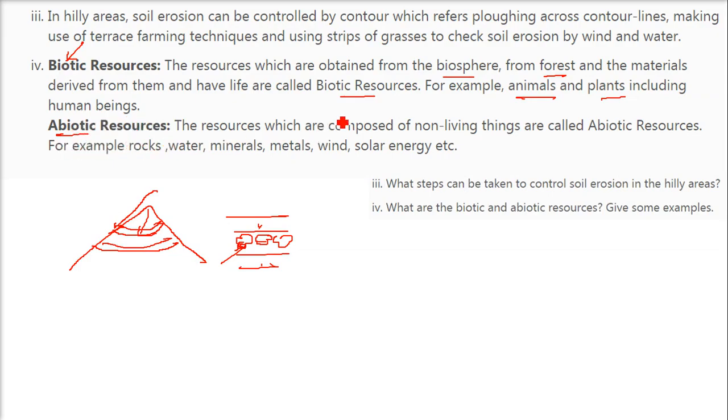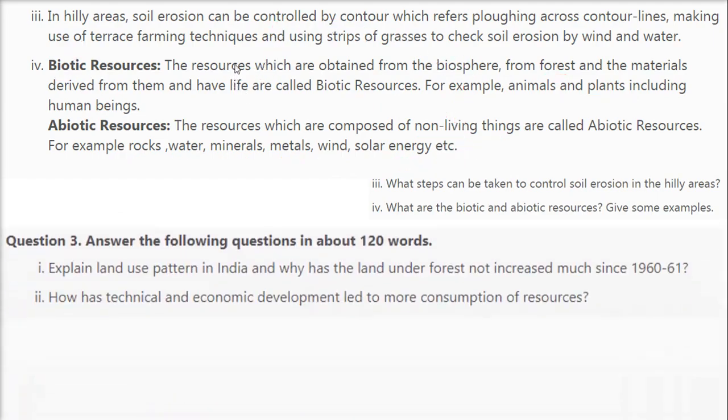When we come to abiotic resources, these are resources which are composed of non-living things. Here we have living things. Here we have non-living things. These are called abiotic resources. For instance, rocks, water, minerals, metals, the wind, solar energy, etc.